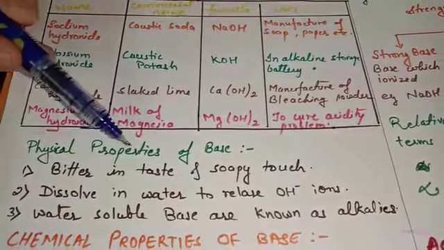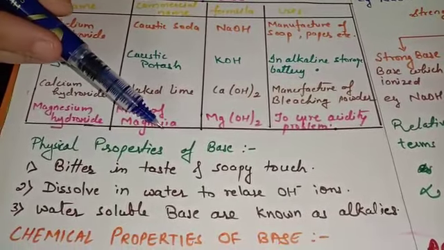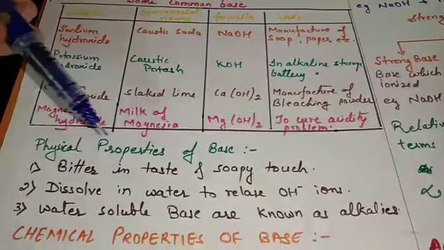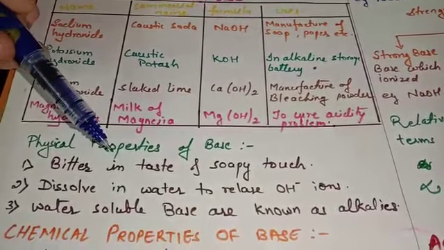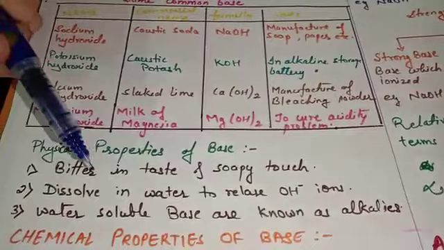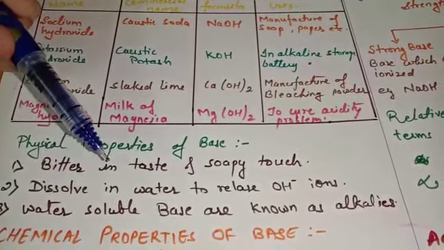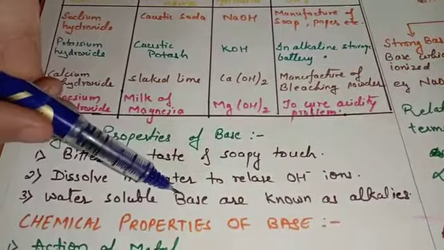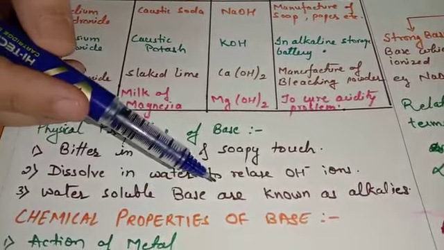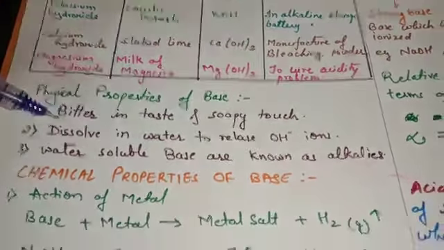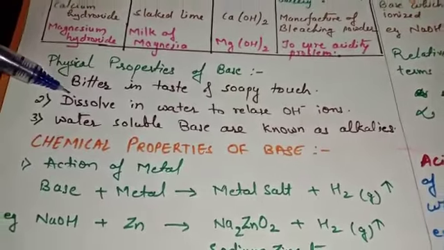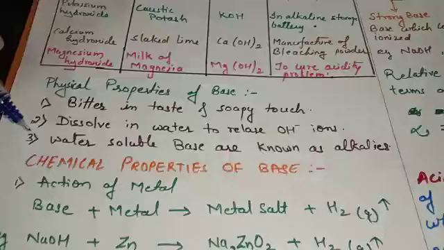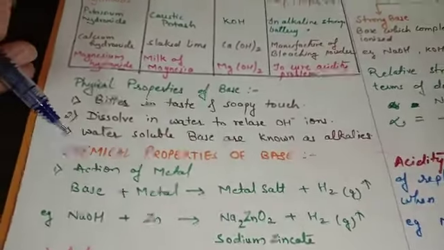Coming to the next topic, that is physical properties of base. So base are bitter in taste as well as soapy in touch. Secondly, base, those who are dissolved in water, are known to be alkalis. Remember that base that are dissolved in water are known to be alkalis. So we can say that all the alkalis are base, but all the base are not alkalis. I have told you already that when base dissolves in water, it releases hydroxyl ion. Coming to the next topic, that is chemical properties of base.